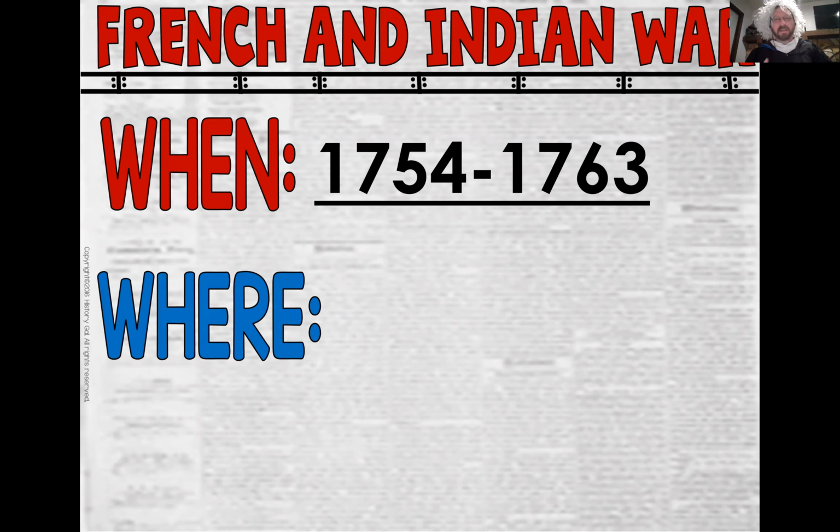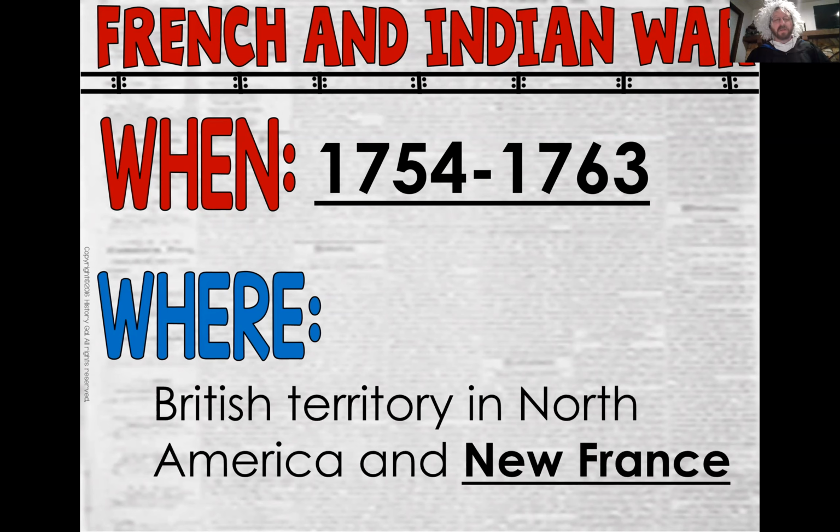Actually, this war has lots of different names. In some places it's called the Pomeranian War. It's also again called the French and Indian War, the 7 Years' War. Oh, so many names, so little time. Well, where did this part of the war happen? Well, in the British territory in North America and in what was called New France.